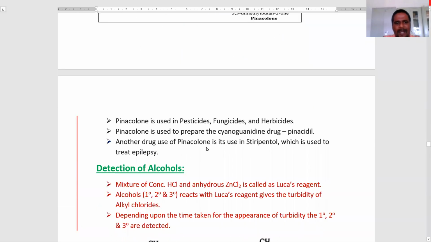Now we see the applications of pinacolone. Generally, pinacolone is used in pesticides, fungicides, and herbicides. Pinacolone is used to prepare the cyanoguanidine drug pinacidil. Another drug prepared using pinacolone is stiripentol, which is used to treat epilepsy.